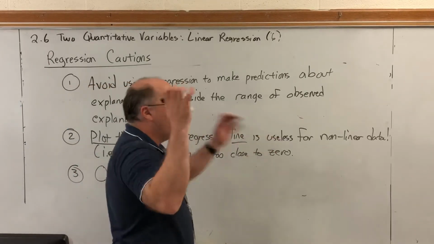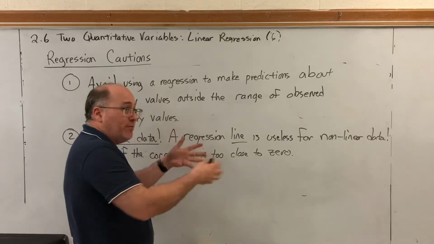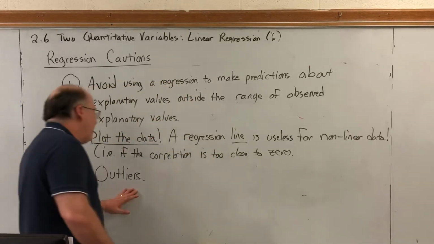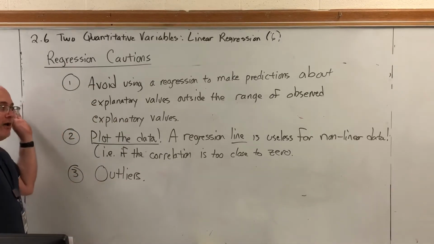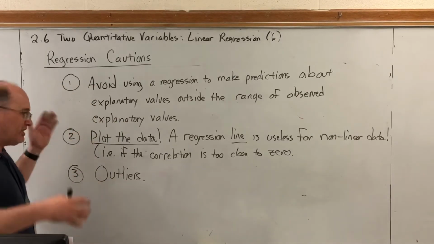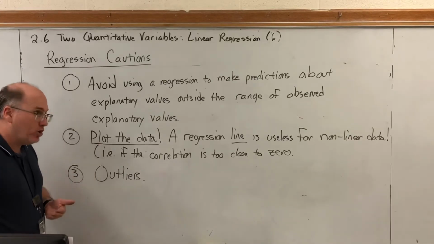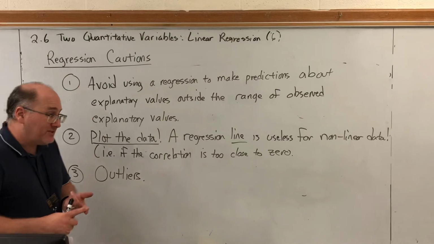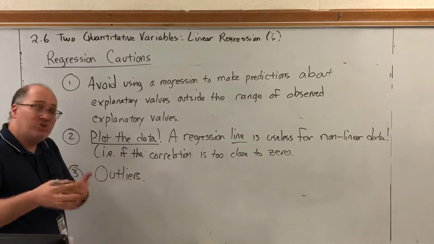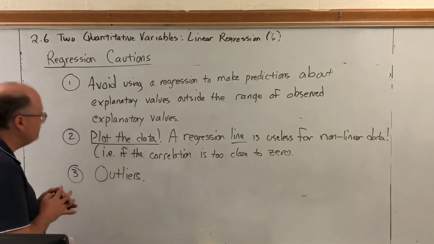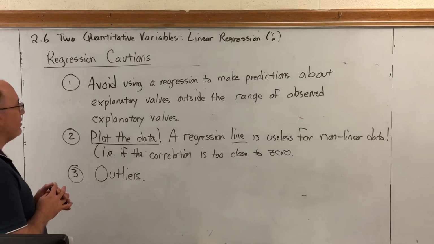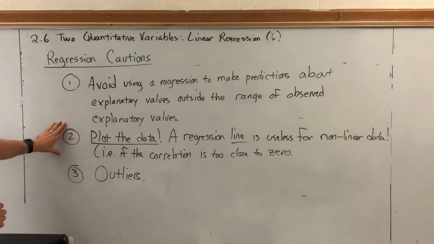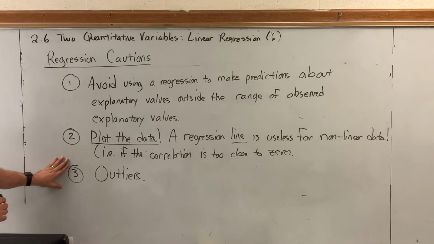But if you remove that one point and zoom in on the rest of the scatter plot, you'll see that the points actually weren't very linear at all. Outliers force you to zoom out and not get a true perspective of whether or not a data set is linear. So if you see outliers, be aware of them, and sometimes you should just disregard them and consider the rest of the scatter plot. So be careful when you're using a linear regression. Don't use it when you shouldn't. And if there are outliers, proceed with caution.